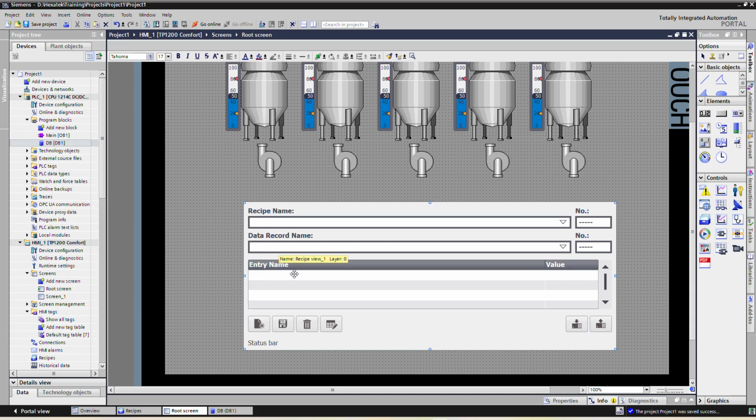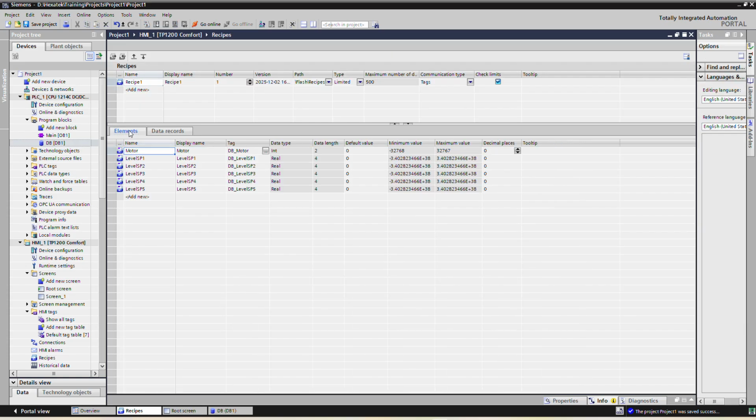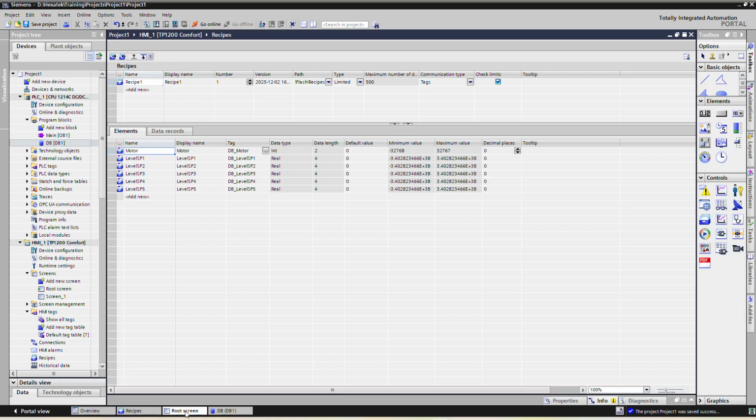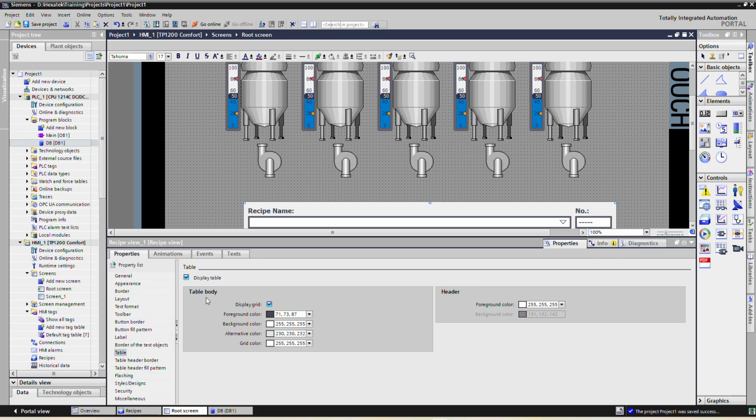In the entry table we will be able to see the elements of that particular recipe: level 1, level 2, level 3, level 4 set point, level 5 set point, and the motor integer set point. Okay, so we will give the tags here.